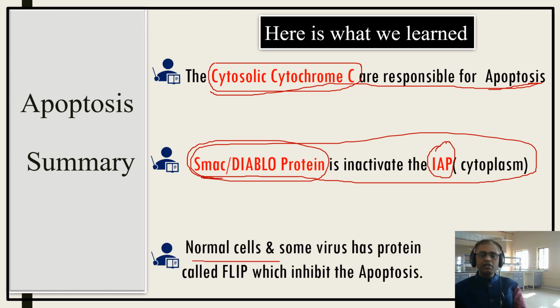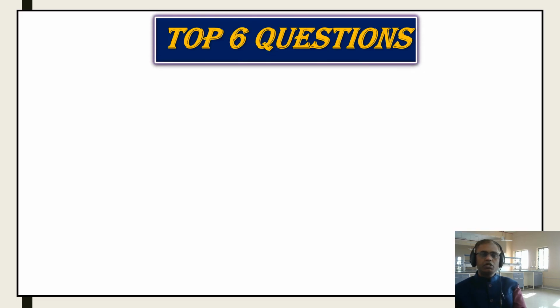Normal cells and some viruses, for example the HIV virus, have a protein called FLIP which inhibits apoptosis. Some of the questions you can be asked: why is apoptosis not happening in normal cells? Because of the presence of this FLIP protein, as well as the IAP, which are responsible for inactivating apoptosis. So that's all for the end of class.